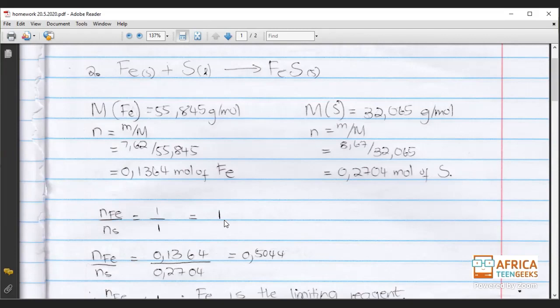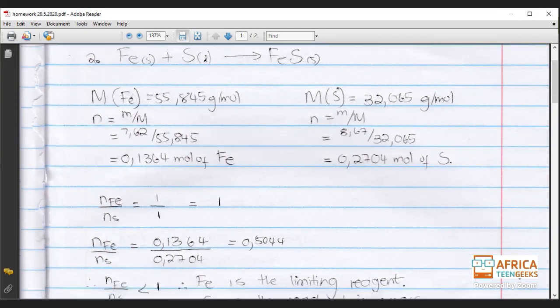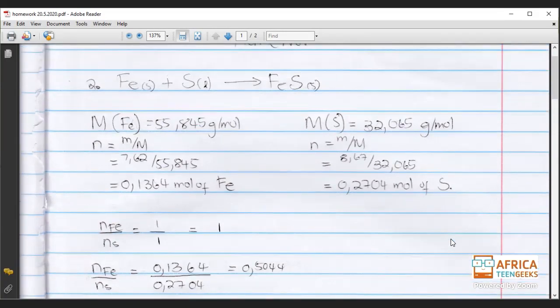After that, what do we do? We take these two, and we divide them by each other again. So basically we're looking for the ratio now. What we know is that this number 1 that we already calculated is our baseline.